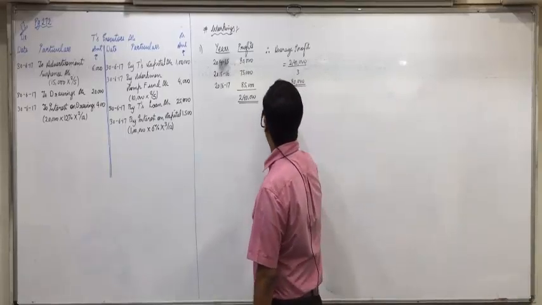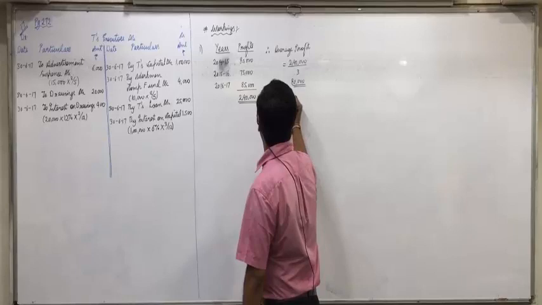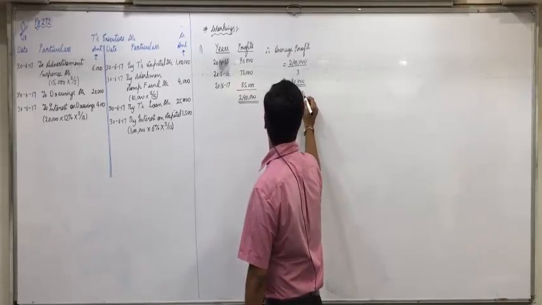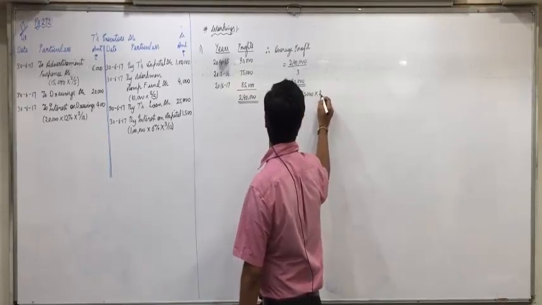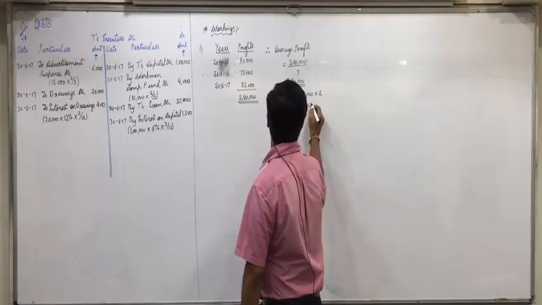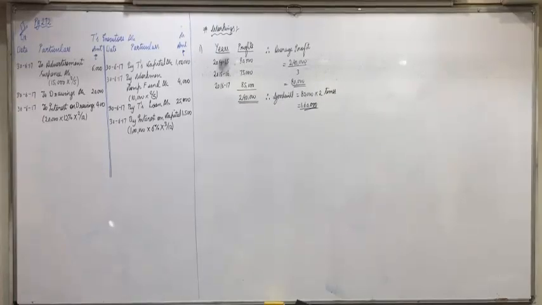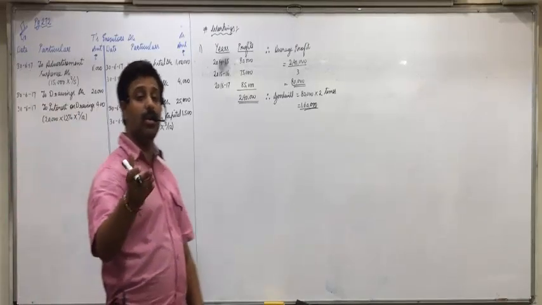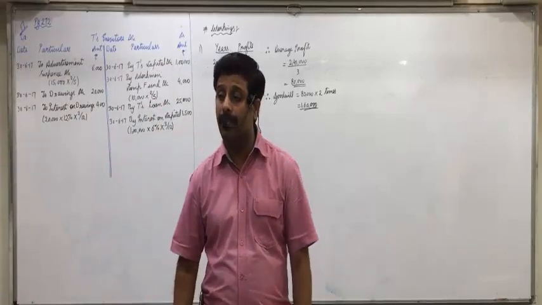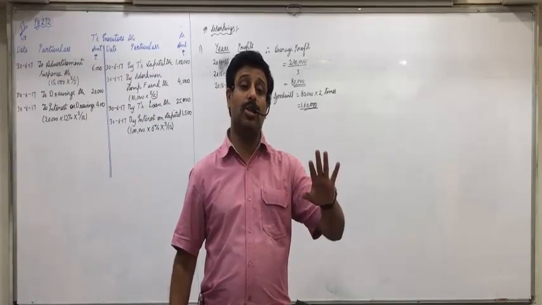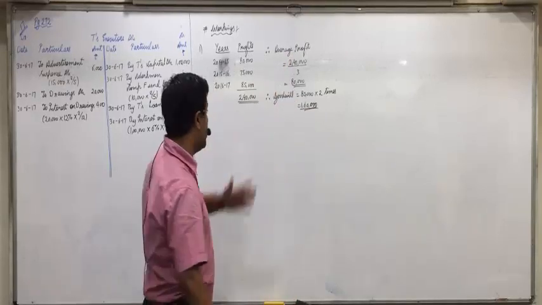Now goodwill is valued 2 times. So goodwill 80,000 into 2, 1,60,000. Any confusion in this? Now goodwill's accounting, as we have been doing throughout the chapter, we have to distribute it in gain ratio. First of all, if there is no information of gain ratio, gain share or new ratio, then we'll assume gain ratio and new ratio both will be same as old ratio.